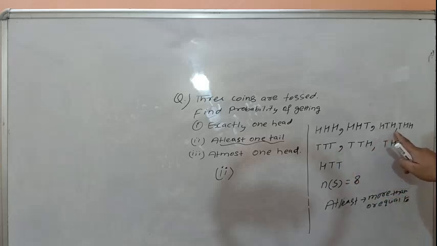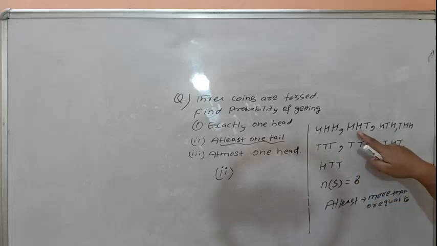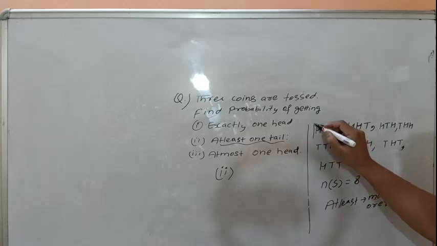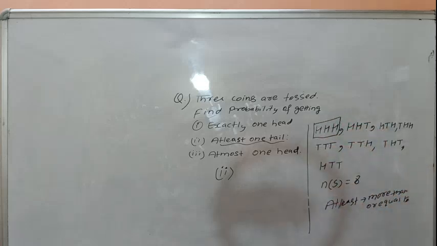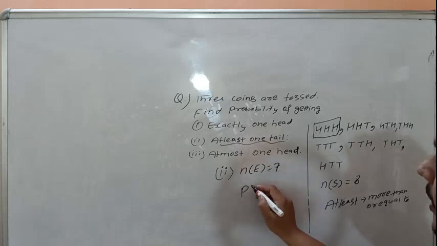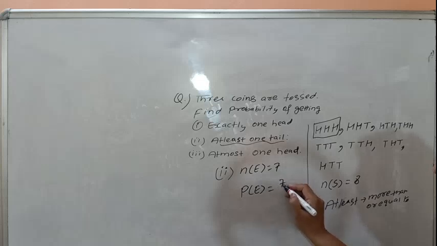One tail is one, two, three, one tail, and more than one tail means all these. That means what will be the number of events of at least one tail? Only except this one, all should be the required events where there is one tail and more than one tail. That means number of events is 7. Then probability is 7 over 8.